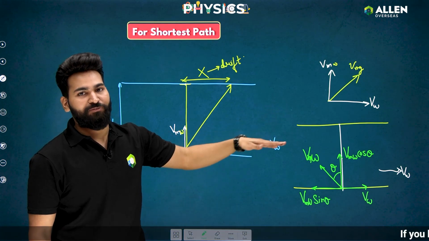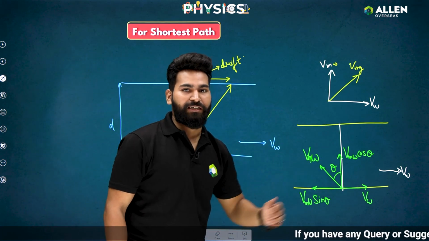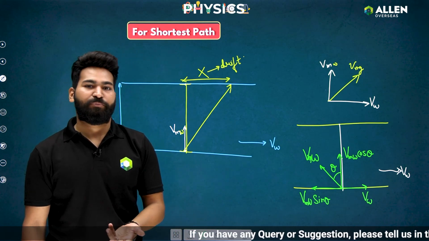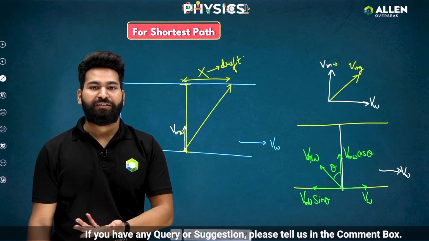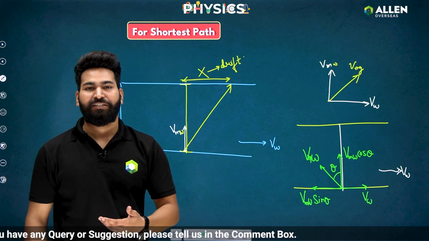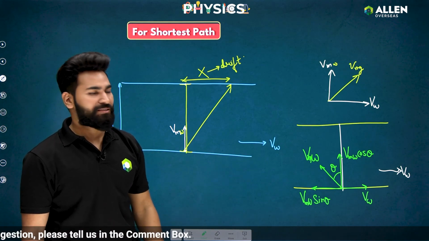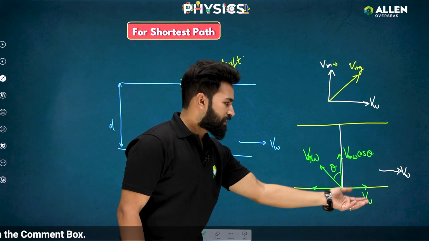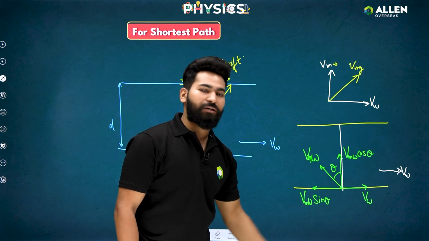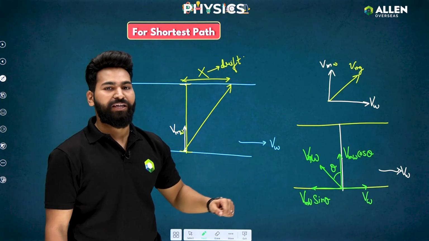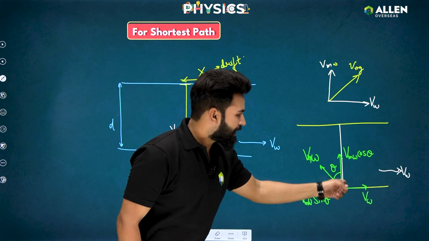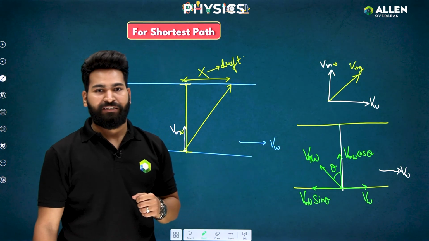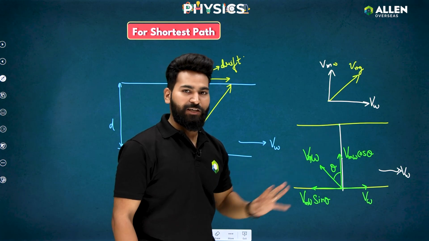In the plane of the board, I'll be calling it horizontal and vertical, right? In the real case, both of them are horizontal, either going along the river or crossing the river. But in the board sense, we can say it is horizontal and vertical. So I can say that the swimmer, that is me, won't have any horizontal component. So I'll end up reaching exactly the opposite point.